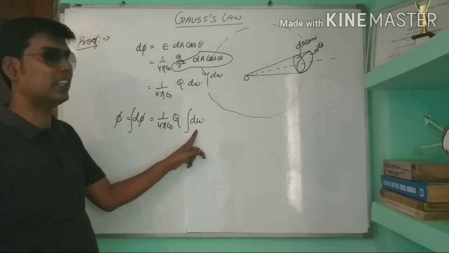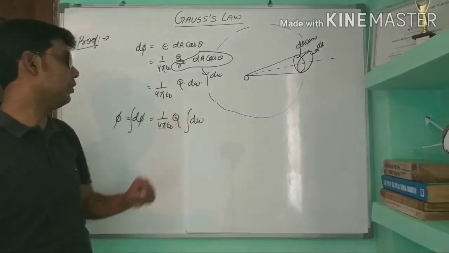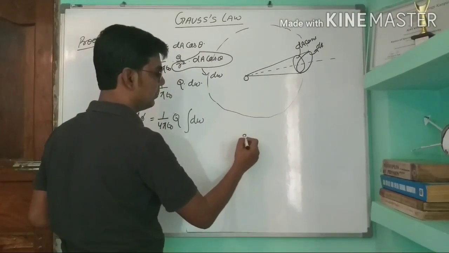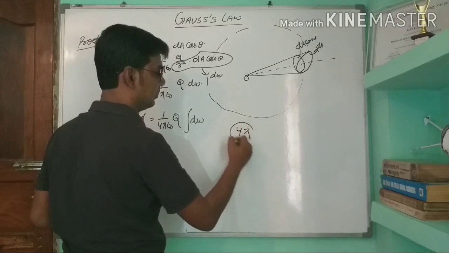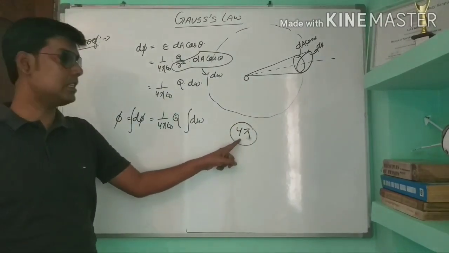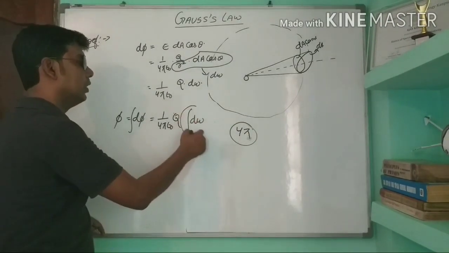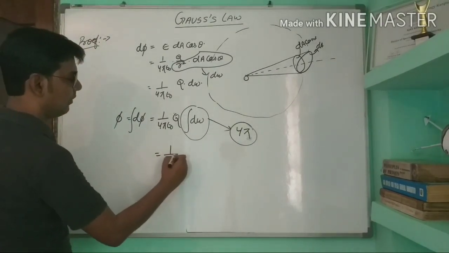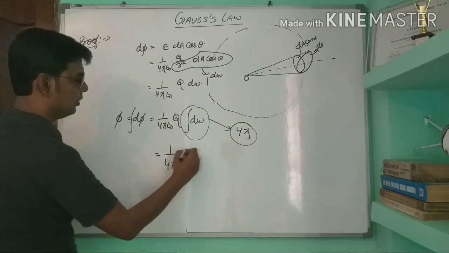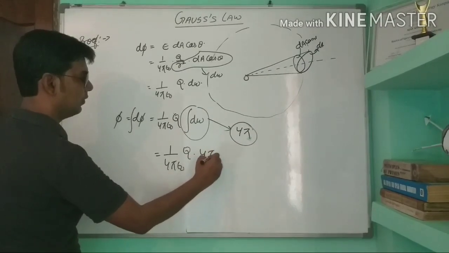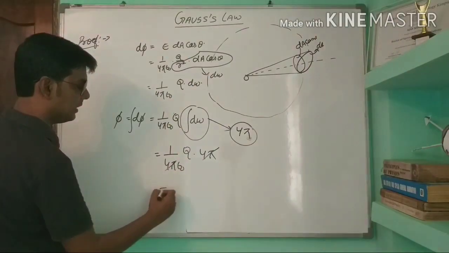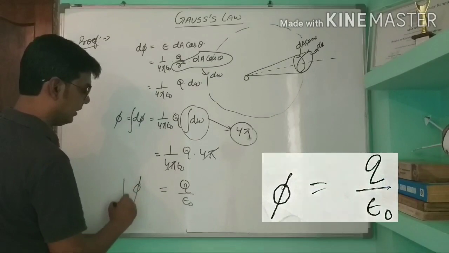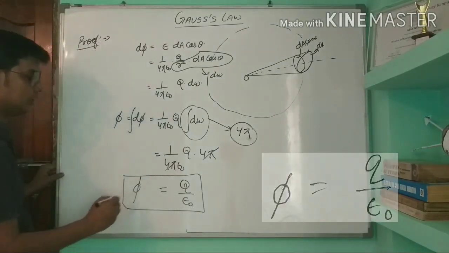The dW for a sphere, the solid angle of a sphere, is 4 pi, isn't it? The solid angle for a sphere is 4 pi. So instead of this, we can write 4 pi. So it will be equal to 1 by 4 pi epsilon 0 Q into 4 pi. So 4 pi cancels. It will be equal to Q by epsilon 0. So finally phi is equal to Q by epsilon 0. This is the Gauss theorem.